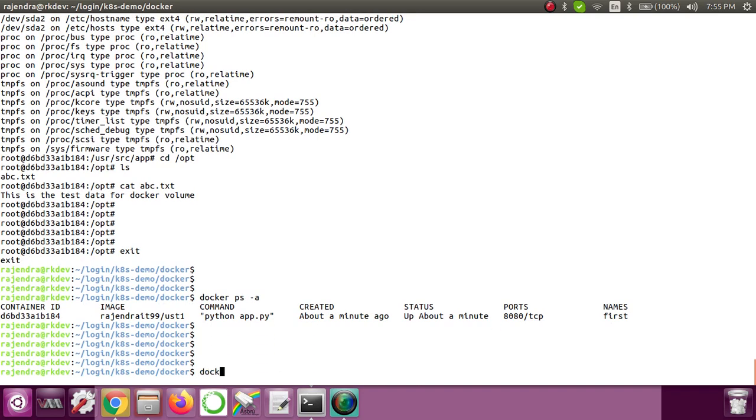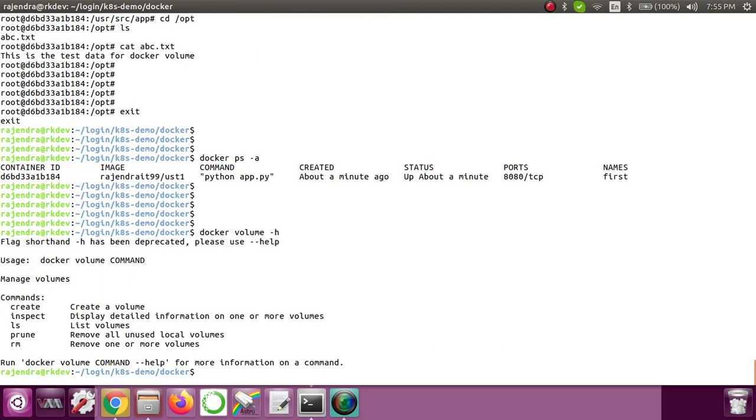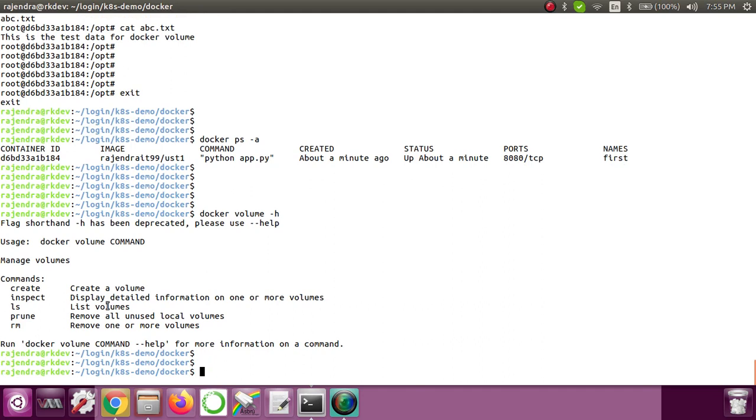First command that I want to show you is docker volume. Let me show you help first. Here you will see that we have a prune and rm command. Let me apply prune. What is the use of prune? Remove all unused local volumes. Now the local volume that we have created is my volume, which is in use, so it should not be allowed to delete using the prune command. Let's try it.